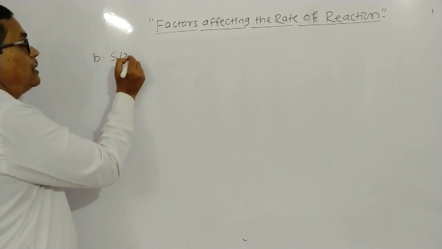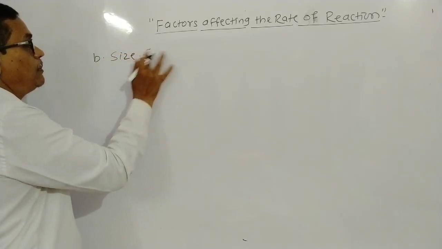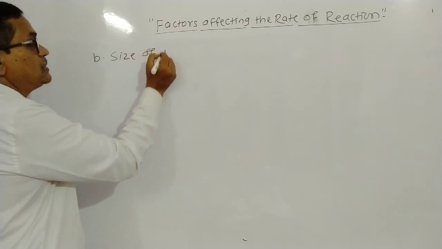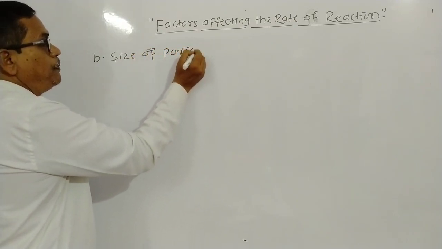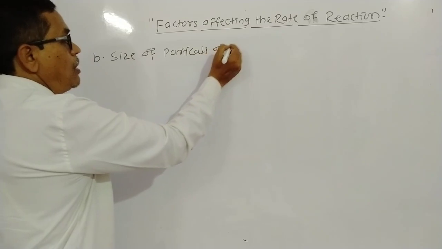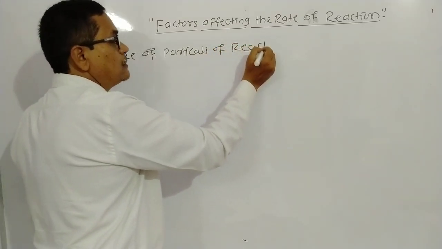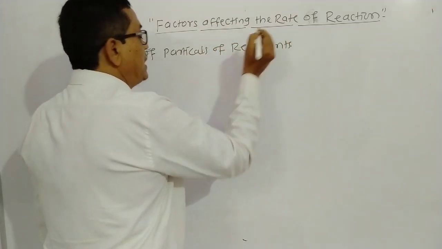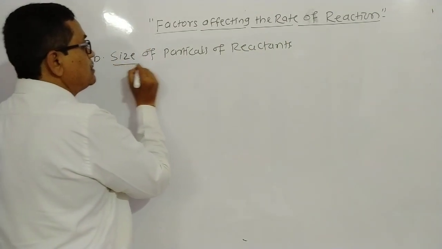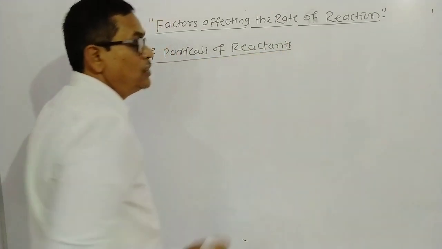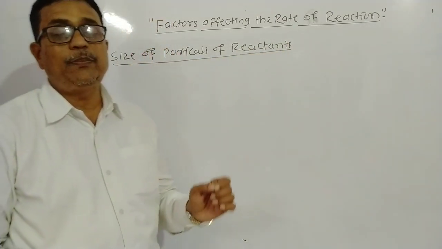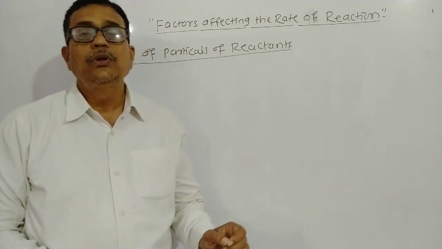That is the size of particles of reactants. Size of particles plays a very important role to speed up